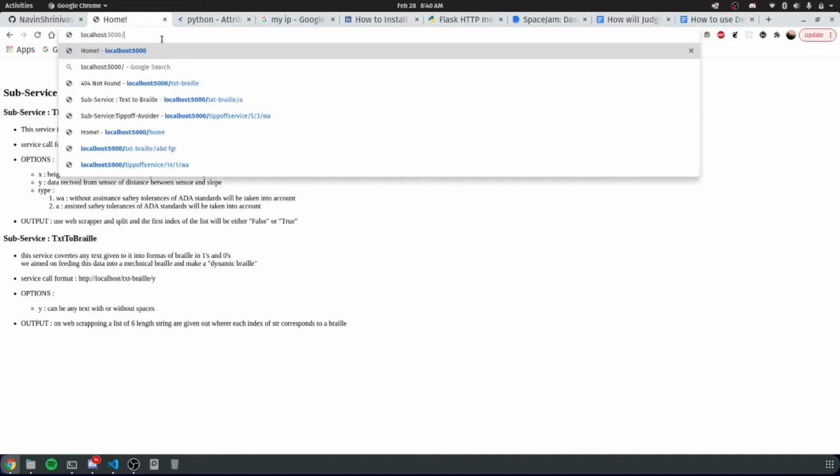Going into the first service, that's a tip-off service. Now here we see that the distance between the floor and the sensor is 5, which is the hard-coded one, and the distance between the sensor and the slope is 3, which is returned by the sensor. And without assistant stands for WA, and it says that this slope is not safe to climb over.